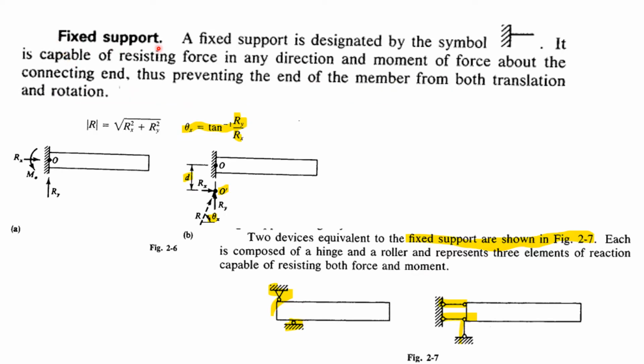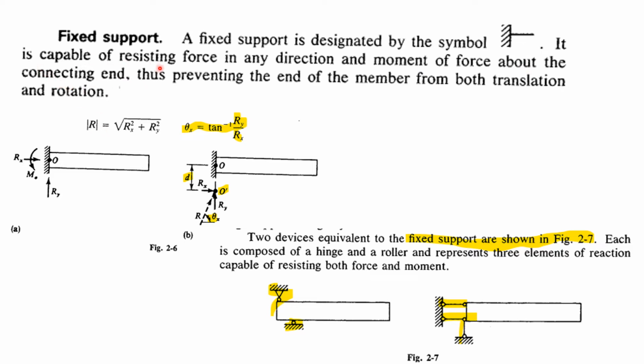Fixed support. A fixed support is designated by a symbol like this. It is capable of resisting force in any direction and moment of a force about the connecting end.